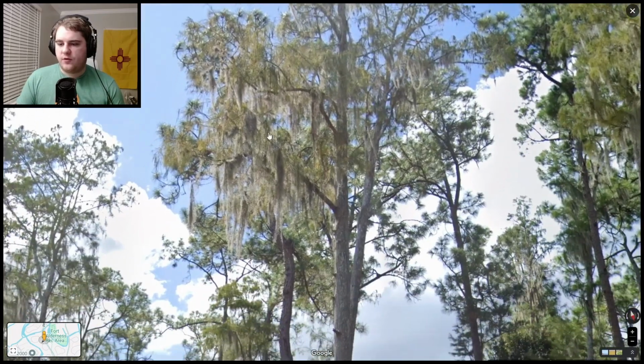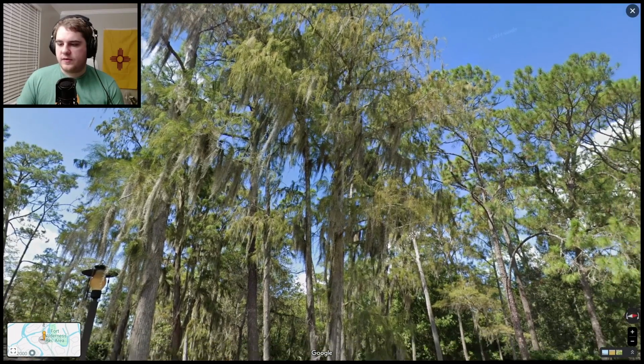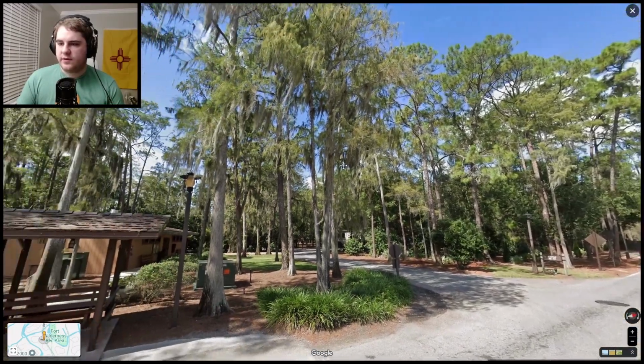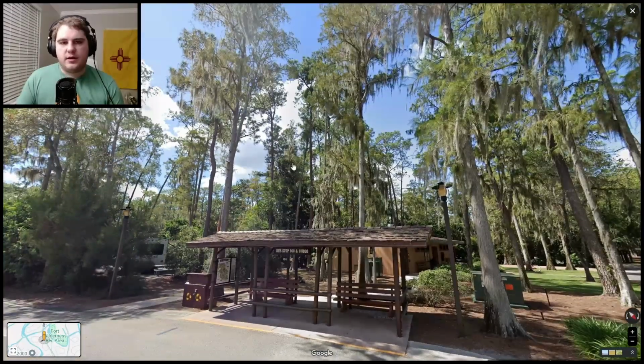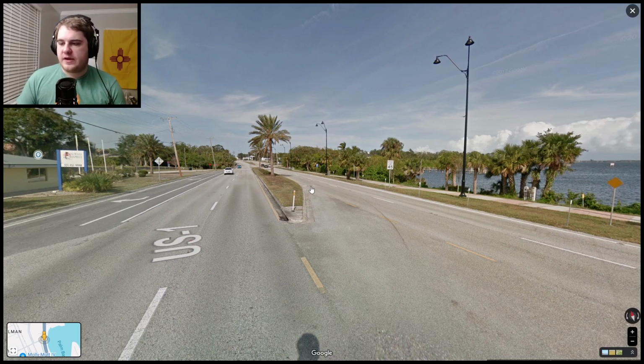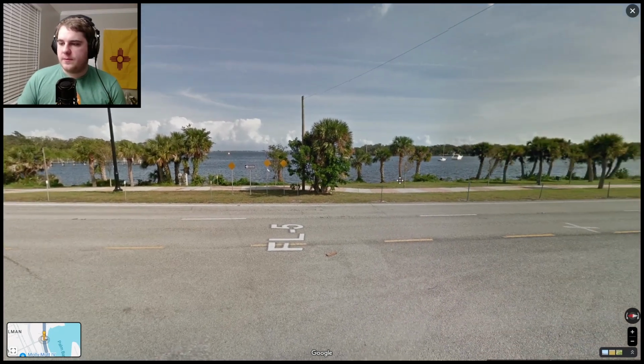Another good indicator of Florida and also the American South is this Spanish moss. It's very gray, kind of dry stuff just hanging off of trees all over. In this case, these trees are just covered in them. This is a pretty good indicator of just central southern Florida as well, but can be found elsewhere in the south.